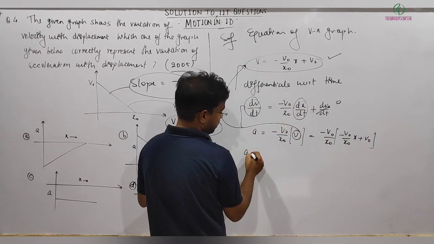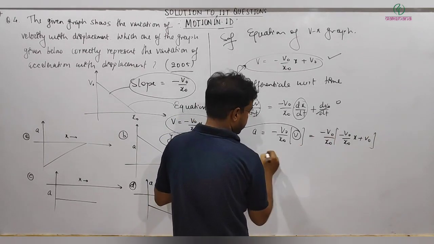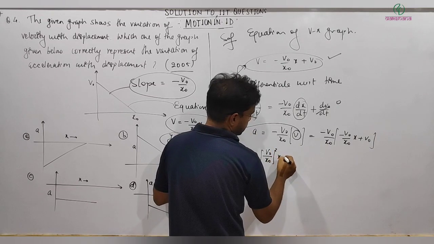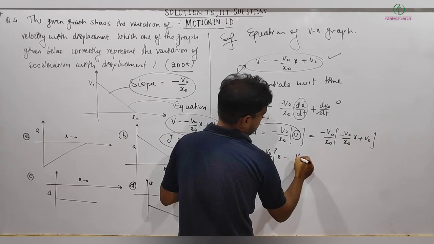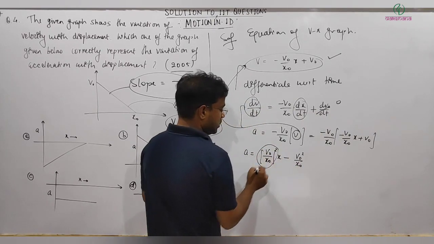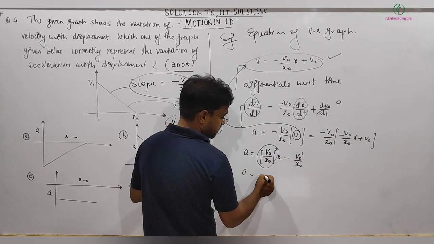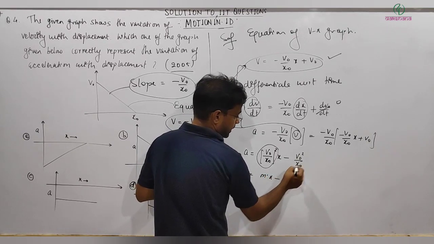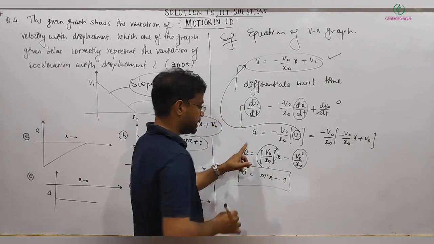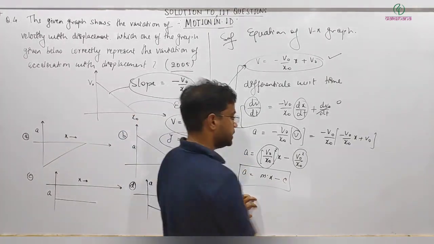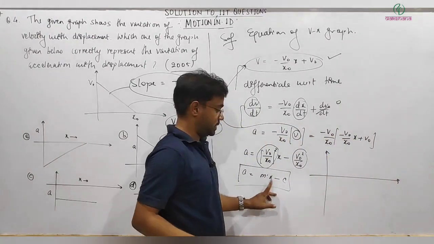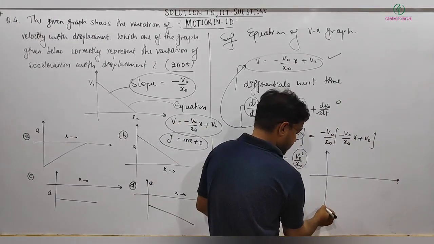Simplifying it, I finally get V naught by X naught whole square into X minus V naught square by X naught. So this is one constant, so I can write A is equal to some M prime X minus some constant C. This graph appears like this: slope positive, intercept minus C negative.